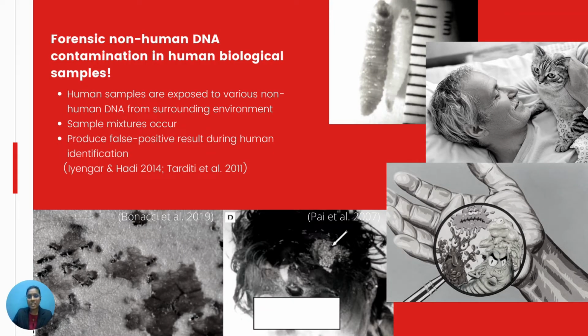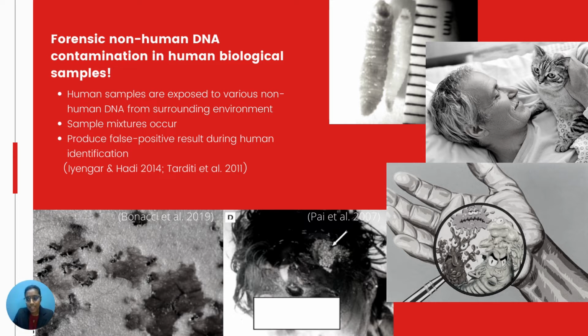Forensic non-human DNA contamination in human biological samples is often encountered by forensic scientists at crime scenes. Human samples are exposed to various non-human DNAs from the surrounding environment, causing sample mixtures. These can produce false positive results during sequencing in human identification. There are a few circumstances where sample mixtures between human and non-human can occur, as shown in the pictures below.